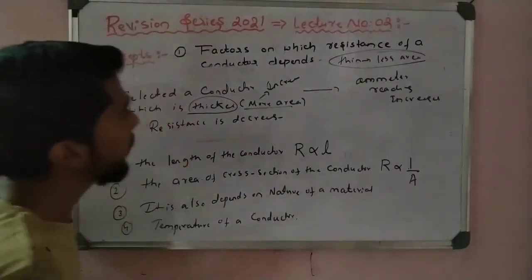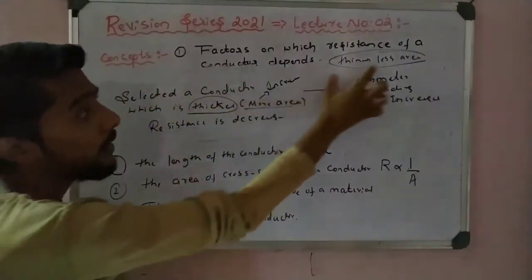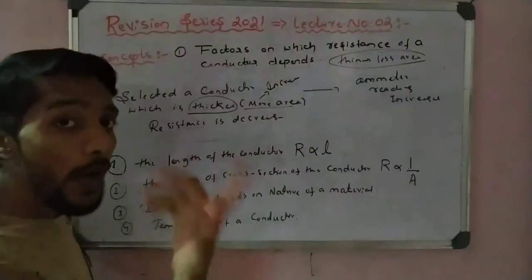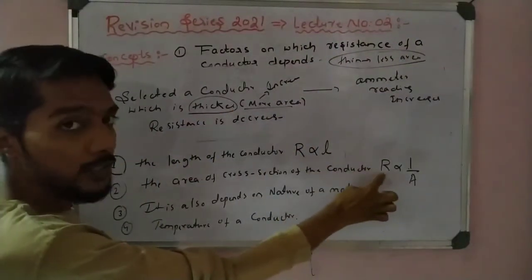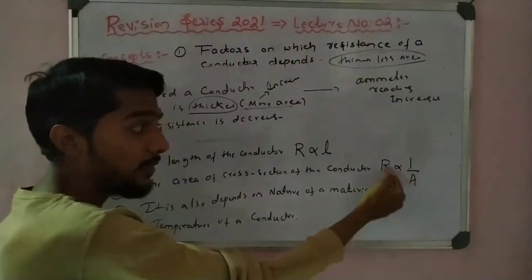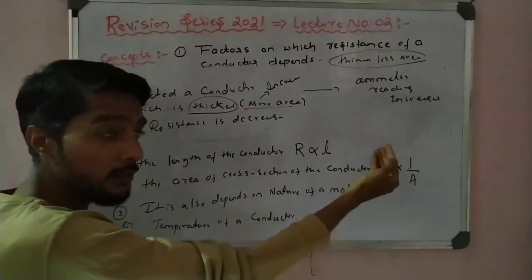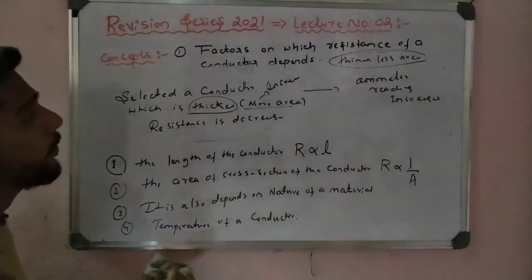One point to remember: when the conductor is thick, the current is more. When the conductor is thin, the current is less. Why? In the thicker one, area is more, resistance is less, current is more. In the thin one, area is less, resistance is more, current is less. Right, so I can explain you one by one.